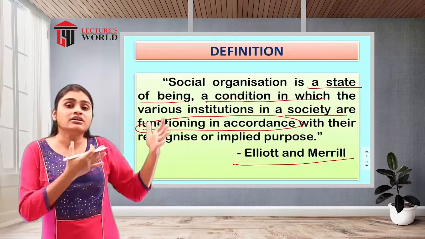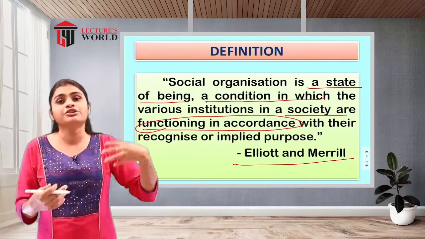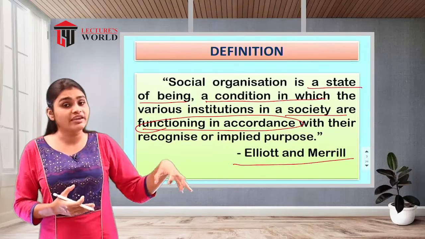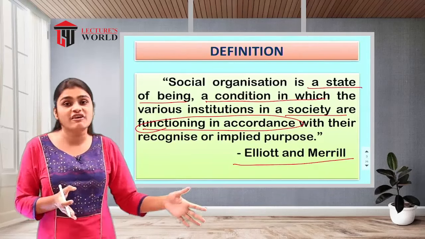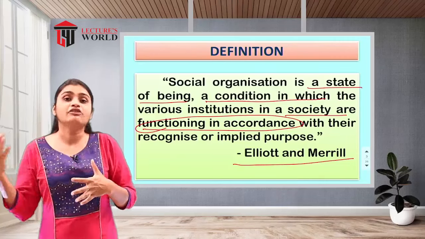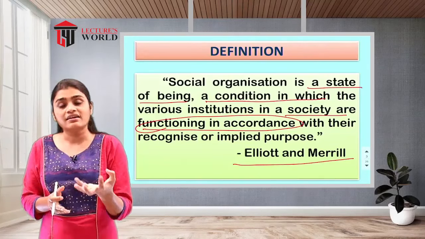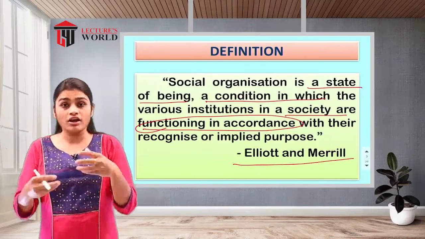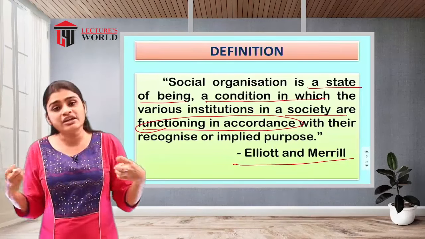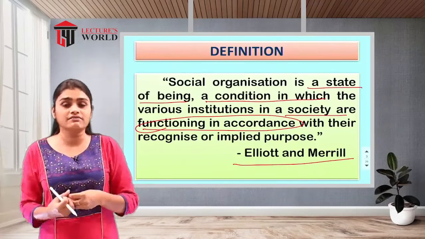Apart from that, different families come together and form other institutions. For example, the other social groups we have, one family's members and another family's members, or different society members. Even if we talk about the informal institutions or organizations, then courts are there, and the education organization is also there. Each and every organization is doing its functions in accordance with the others. That means they are interconnected with each other.